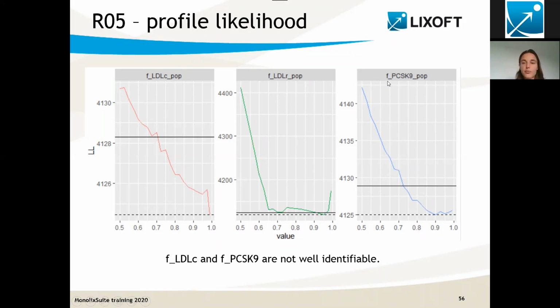But for the two other parameters, we see that there is quite a broad range in which the likelihood does not significantly change. So this means that these two parameters cannot be well identified given the phase 1 clinical data we have. But you remember, we have also looked for literature data, and that's some information we can maybe incorporate in order to have an idea to which value we would like to set those two F parameters.